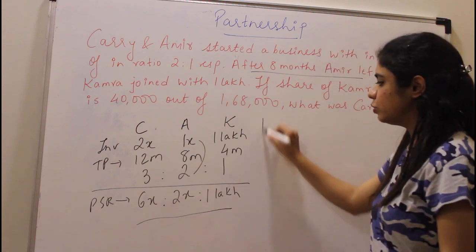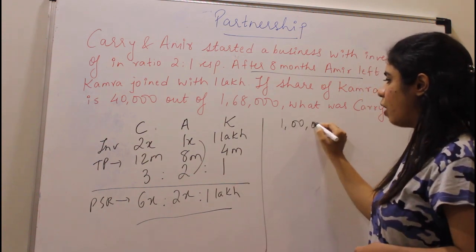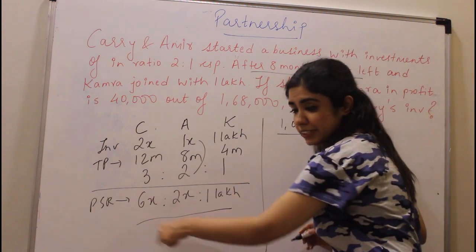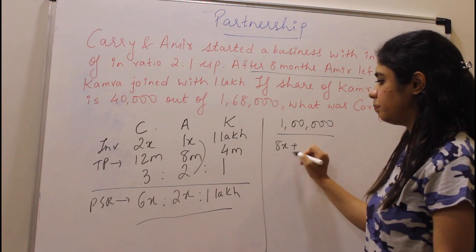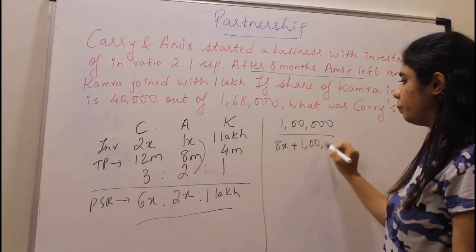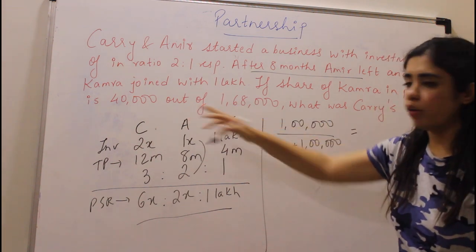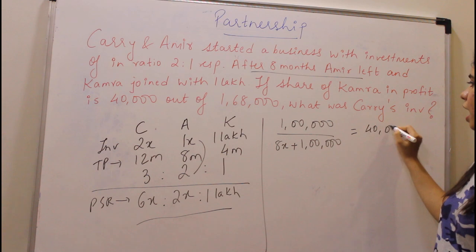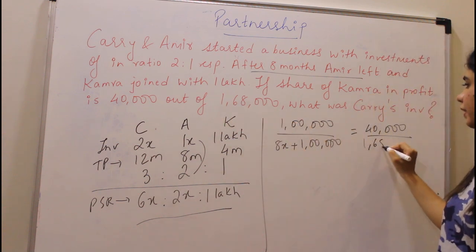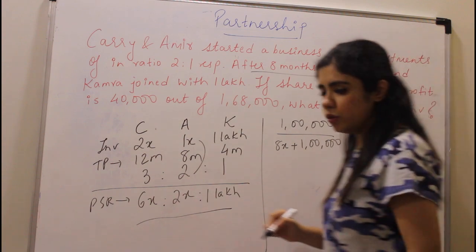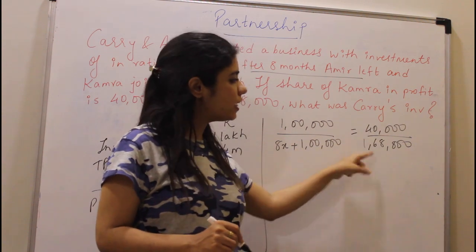His share is going to be 1 lakh out of a total of 6 plus 2, which is 8x plus 1 lakh rupees. Okay, but actually Kamra got how much? Kamra got 40,000 rupees out of a total of 1,68,000 rupees. So this is also the ratio of Kamra, so you can equate the two.